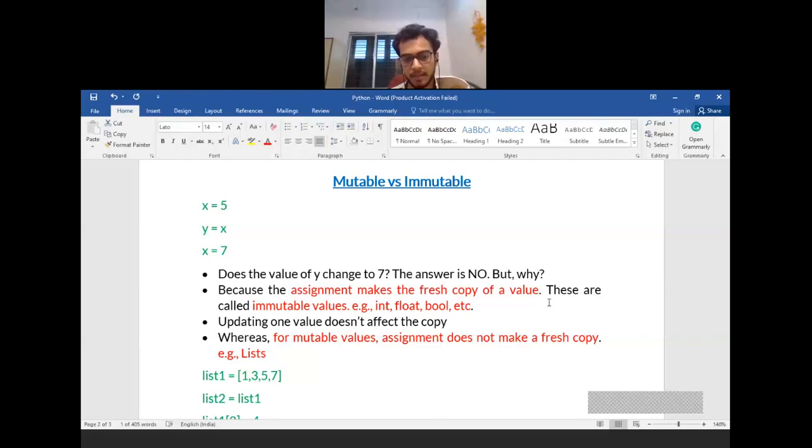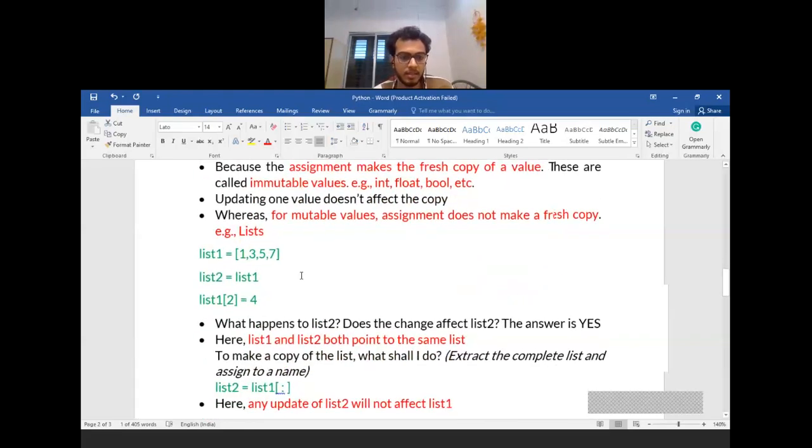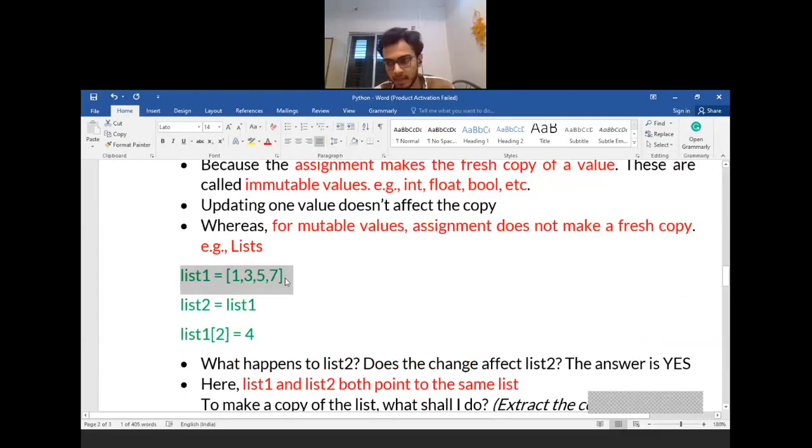But lists are typically known as mutable values. Let's say I have list 1 with items 1, 3, 5, 7, and I copy list 1 to list 2 with an assignment. Now list 2 will also have 1, 3, 5, 7. This doesn't mean that list 1 is copied to list 2. What it means is whatever set of values is in list 1 can now also be identified by the name list 2. You can assume that list 1 is pointing to this set of values, and list 2, because of this statement, is also pointing to the same values 1, 3, 5, and 7.